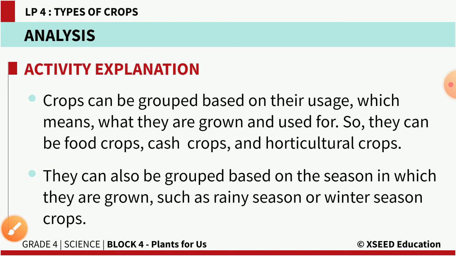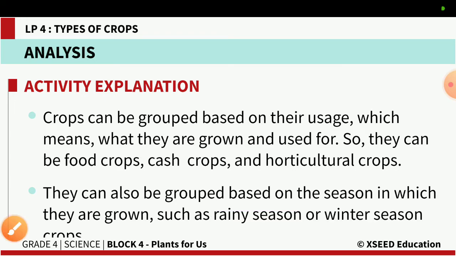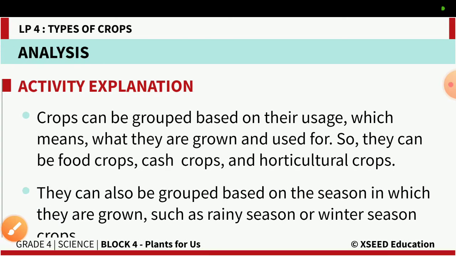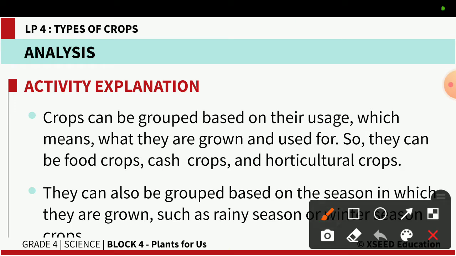Based on the season we can divide the crops into two categories: one is your rainy season crops, and the second is your winter season crops. So first we are dividing the crops based on usage, and the second is based on the season.